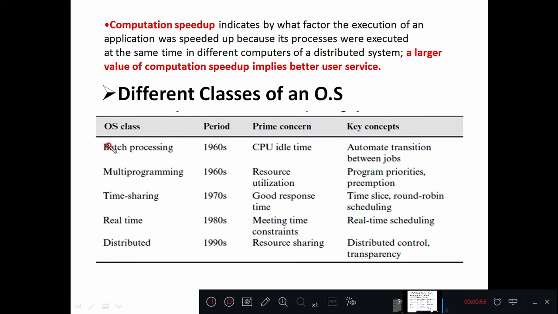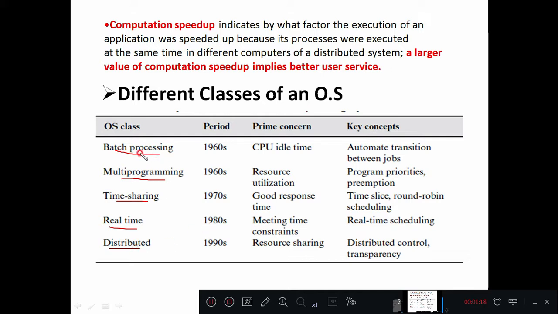The different classes of an operating system are five different types. One is the batch processing operating system, multi-programming OS, time sharing OS, real time and distributed OS, right? So in today's class we will see three different types of operating system in detail, and in next class we will discuss the other two, right?